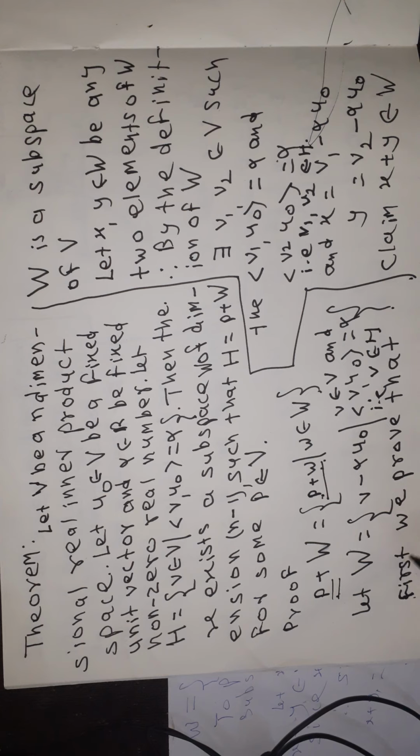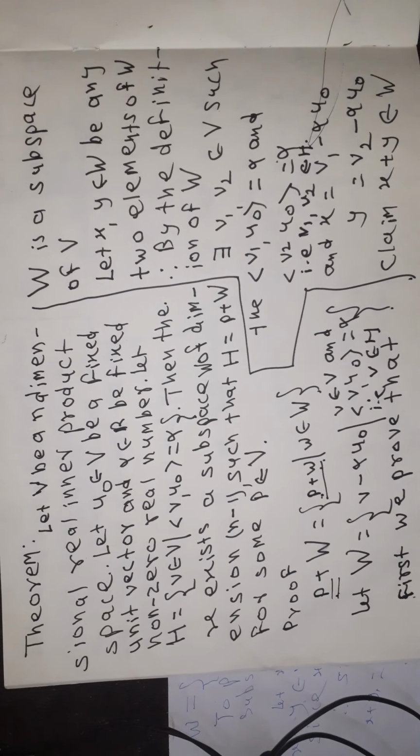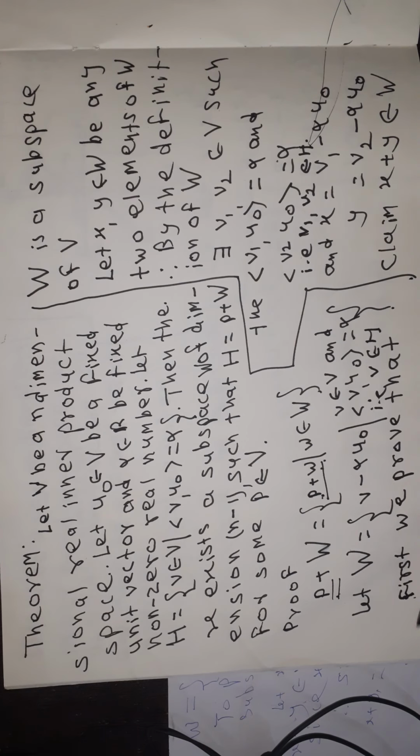तर हे कसं प्रूव्ह करणार? समजा एक्स आणि वाय हे Wला बिलॉंग करतात, कोणतेही दोन इलेमेंट असतील. तर बाय द डेफिनेशन ऑफ W, because W is a set of elements v minus alpha u0 such that v belong to the hyperplane H. By the definition, x, y belong to W and each element of W is supposed to be v minus alpha u0 where v belong to H.